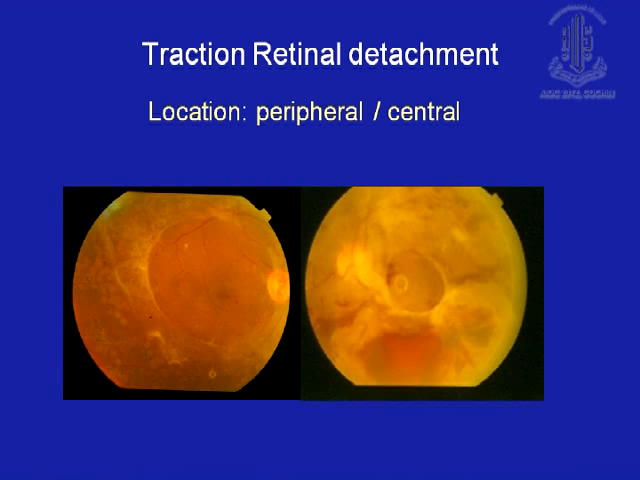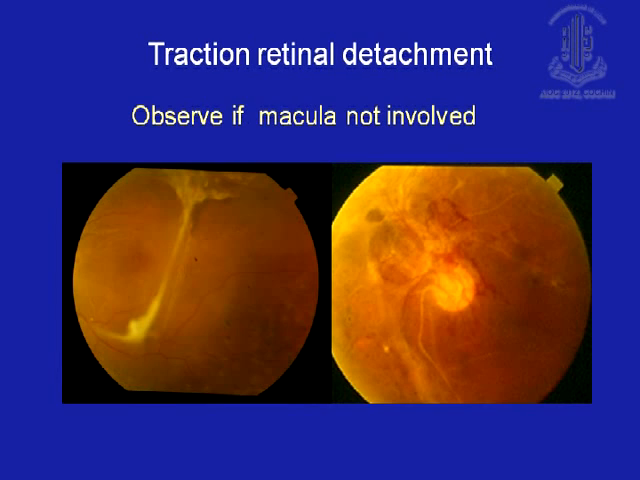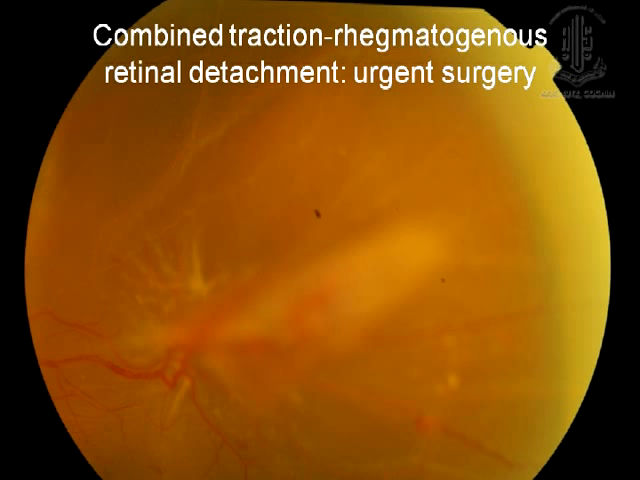However, if the proliferation is on the periphery, like in the picture on your left, then possibly you can observe, but if it is involving the macula, then you want to operate. Or if it has become a combined, meaning that the traction has led to a tear, and then that has led to a rhegmatogenous component, this needs to be operated and urgently. This will not settle on its own.